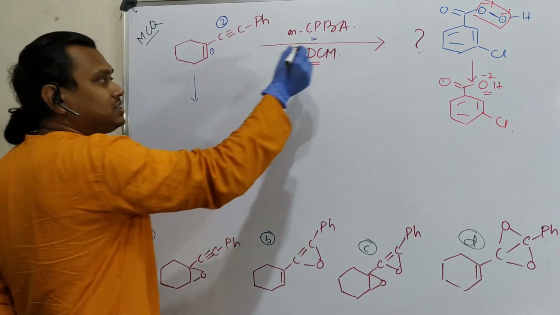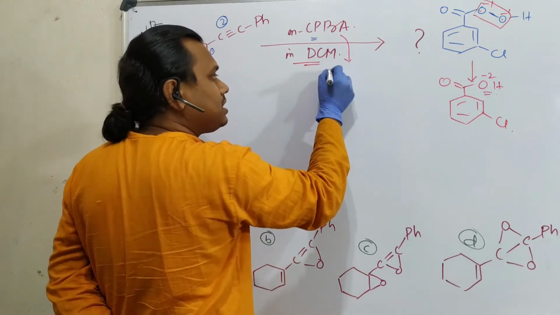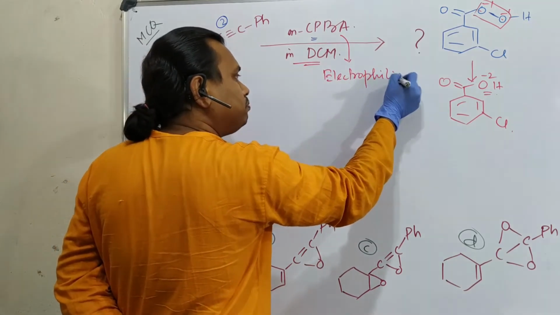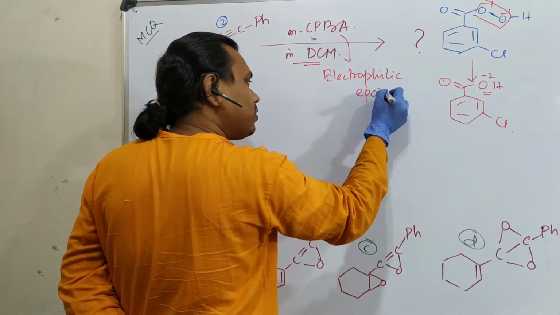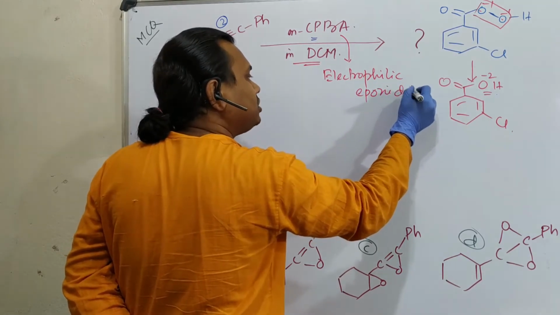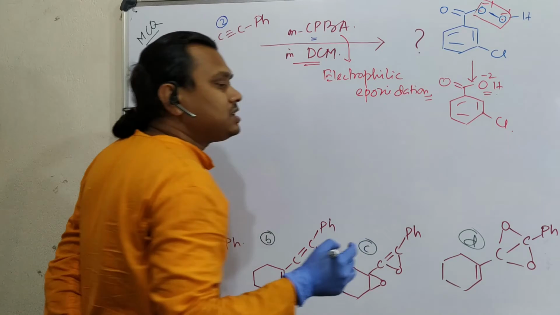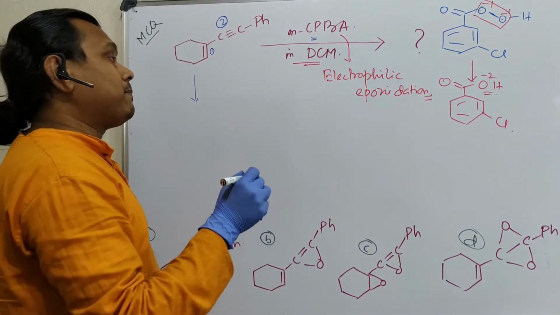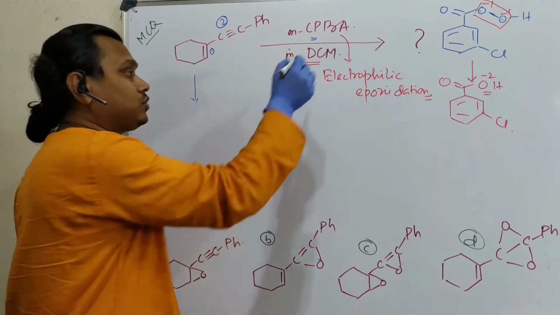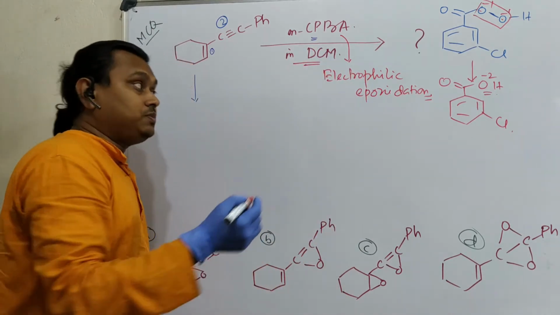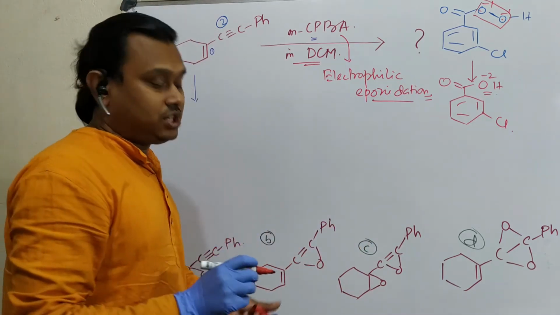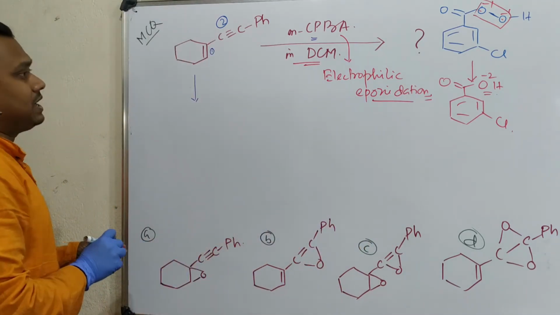And remember, this reaction is nothing but electrophilic epoxidation. Okay, but by the way, there is also another type of reaction called nucleophilic epoxidation, that is using hydrogen peroxide and alkali on an electron deficient double bond. I have uploaded dedicated lectures on electrophilic epoxidation as well as nucleophilic epoxidation. Please visit if you have difficulty in understanding that concept.